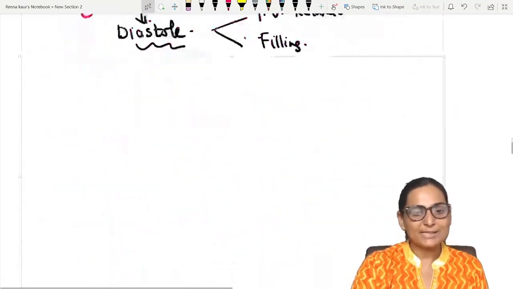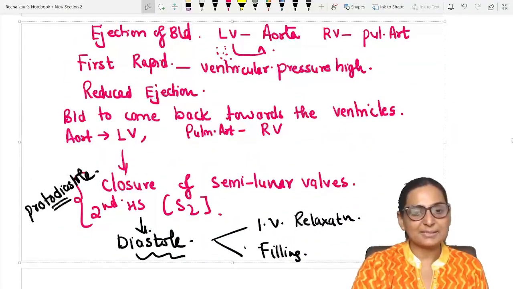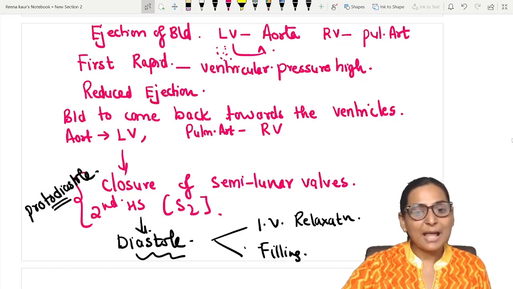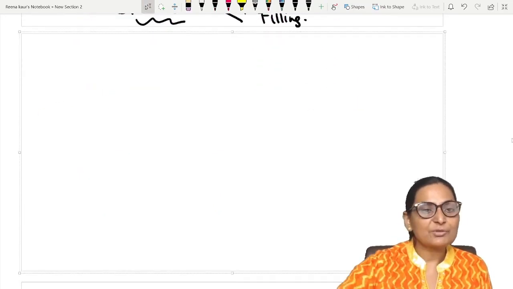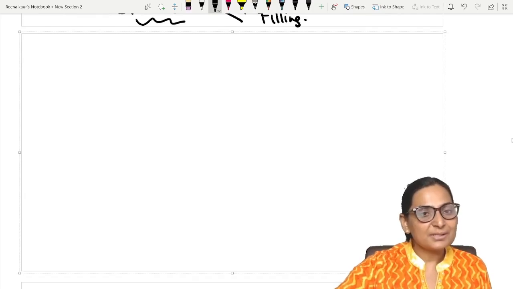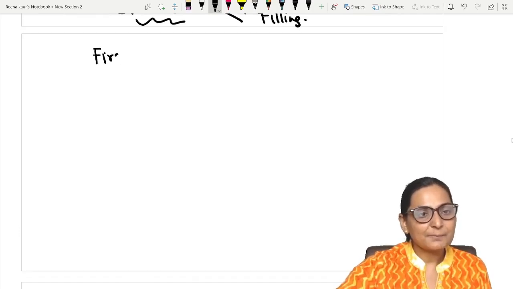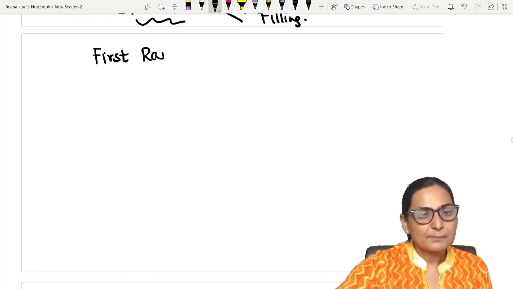Okay? Now let's come back. Now what will happen is filling. Now this filling will be in again 3 phases. The first rapid filling phase, or the first,